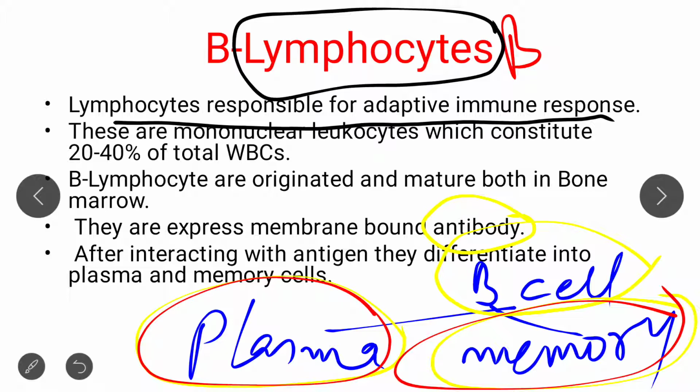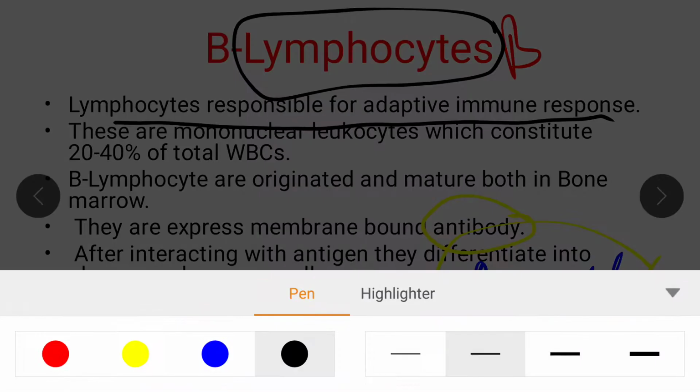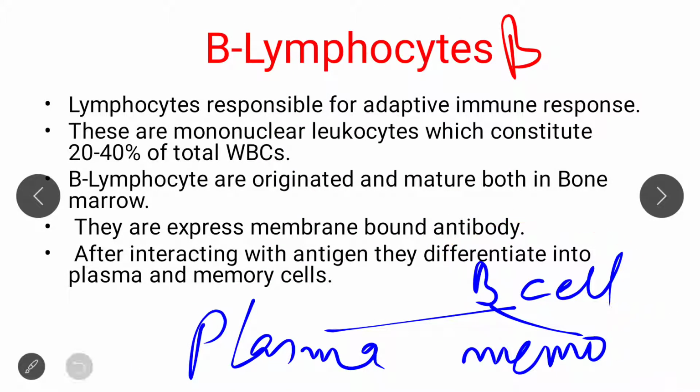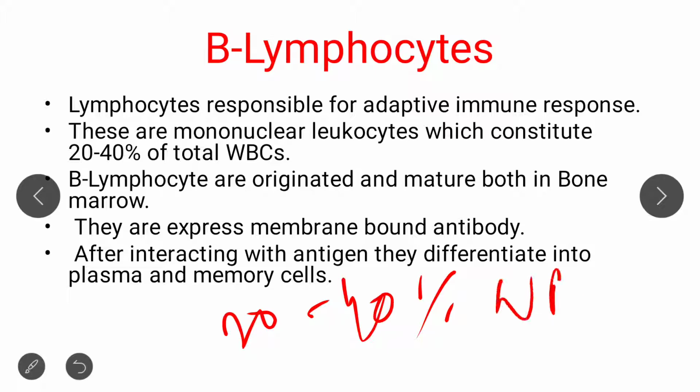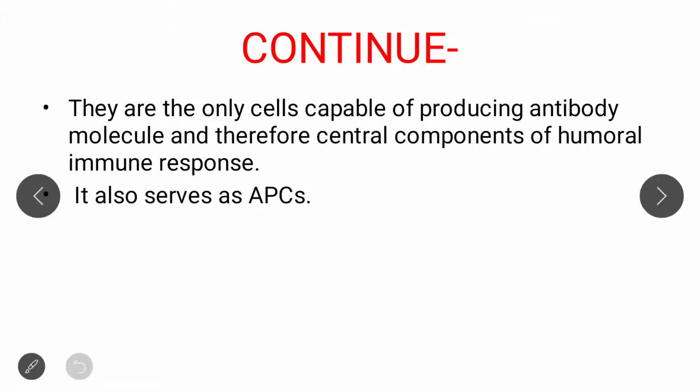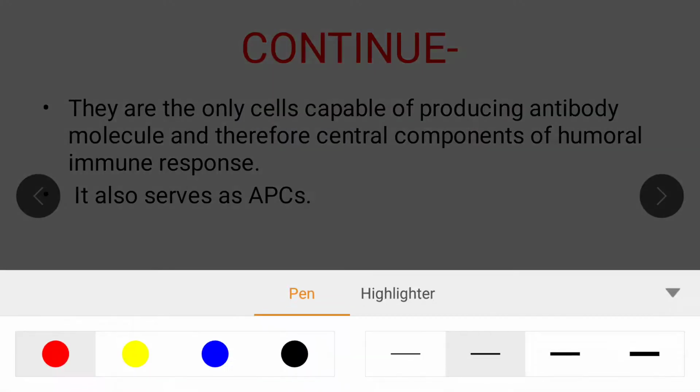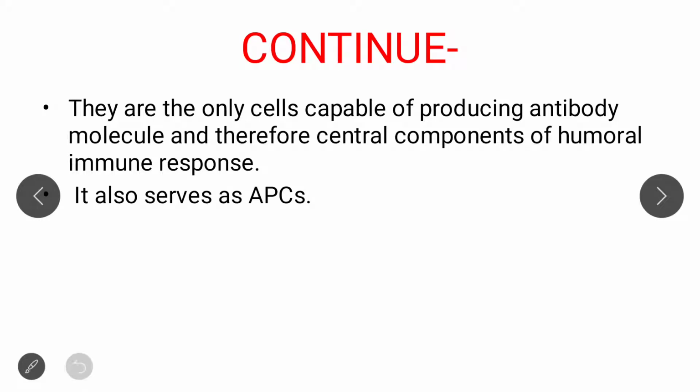This is basically adaptive immune response, and of the whole leukocytes, that is the whole WBC, 20 to 40% are basically the lymphocytes, that is B and T lymphocytes.